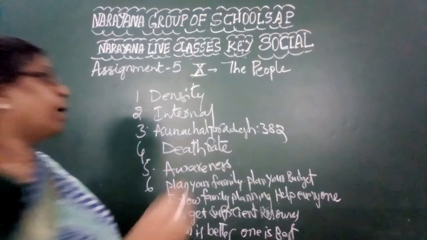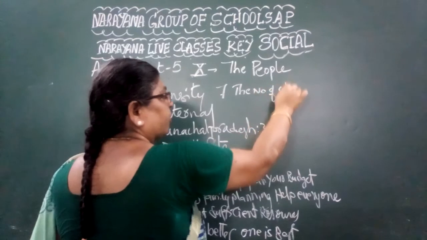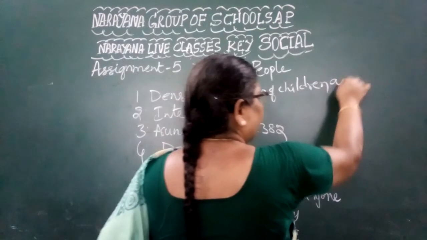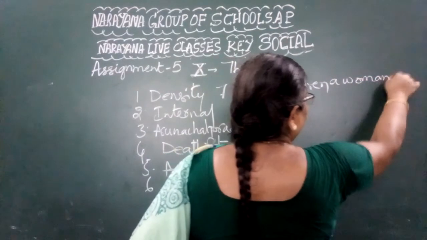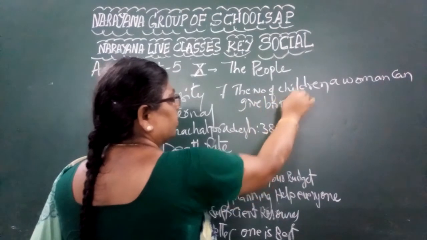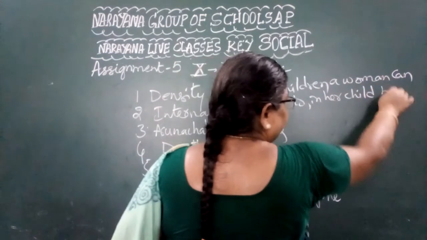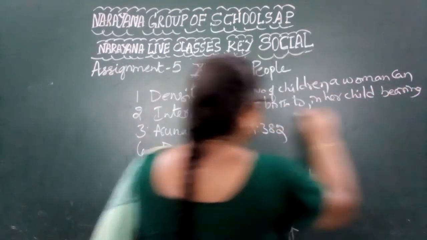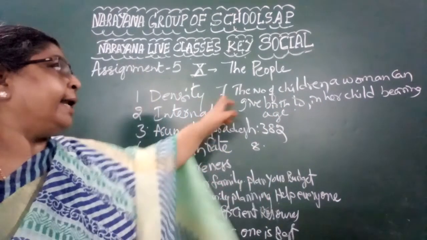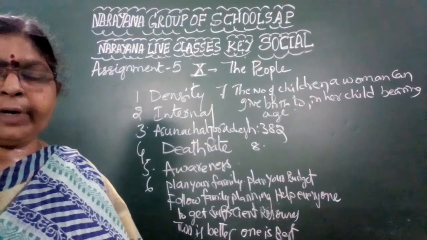Define fertility rate. What is meant by fertility rate, children? The number of children a woman can give birth to in her childbearing age is called the fertility rate.